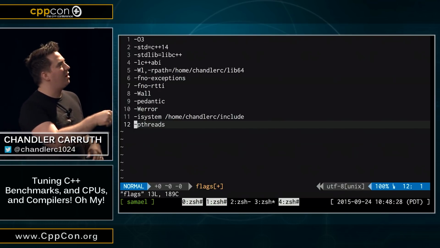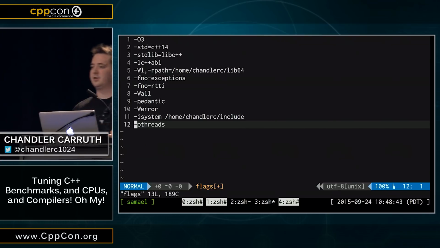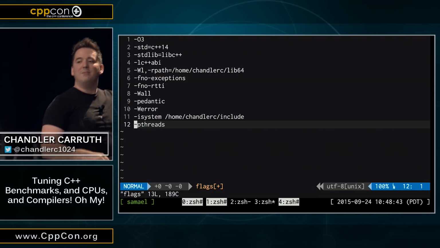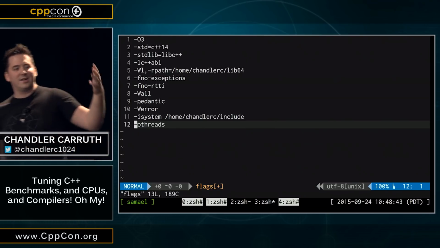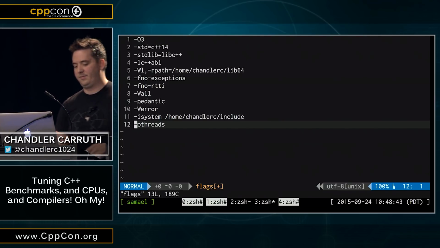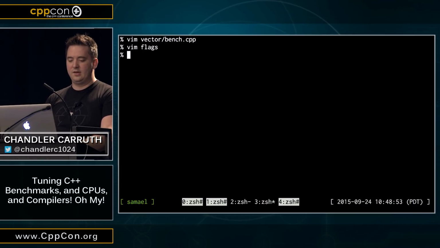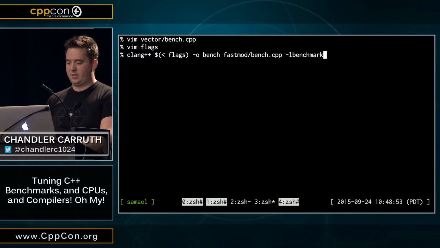So I am turning off exceptions and RTTI. Please don't throw anything at the stage, all right? But this is the environment I'm used to benchmarking in, and so I'm trying to give you a faithful representation of what I see day in and day out. All right, we've got these lovely flags. So all we really need to do now, I think I have a copy of this somewhere. There we go. Need to compile our code.